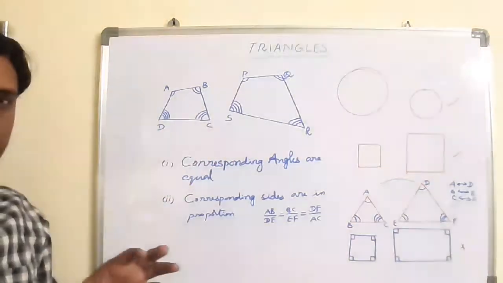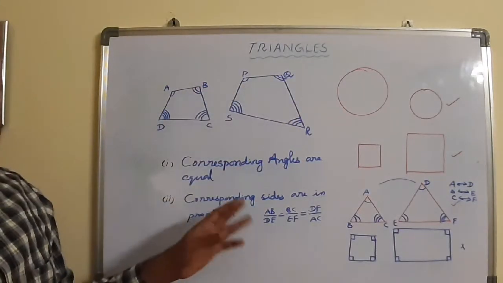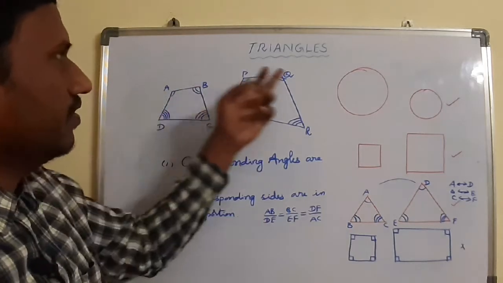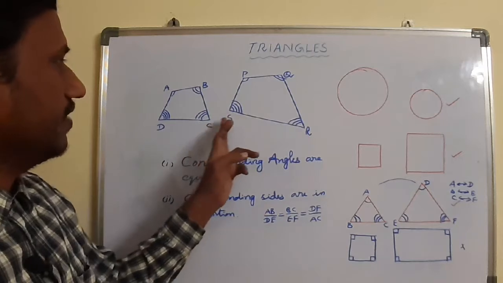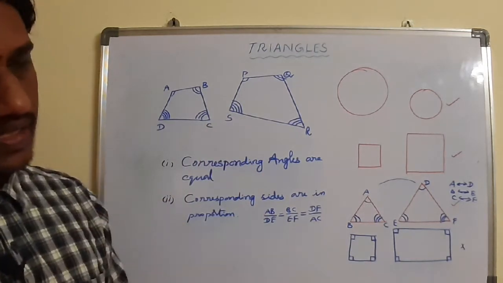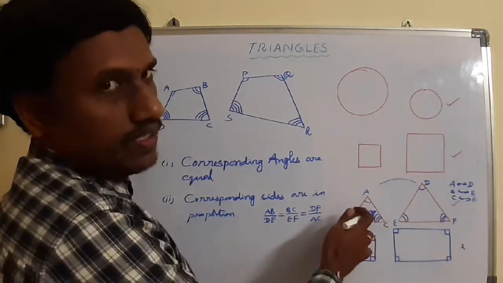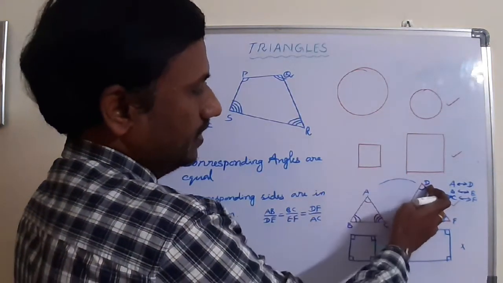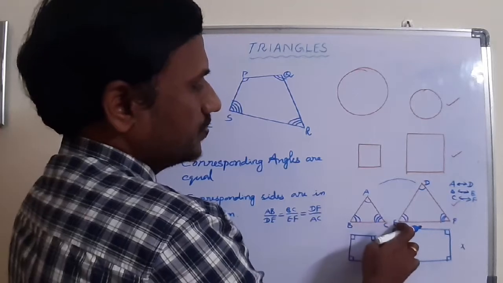But what I am saying is they need not follow the same order for all the figures. For example, sometimes angle A should be equal to angle Q, and angle B equal to angle R, angle C equal to angle S. That means here the order is also important. For example, in this example, directly angle A equal to angle D. That means A corresponds to D. Angle B equal to angle E, so B corresponds to E.